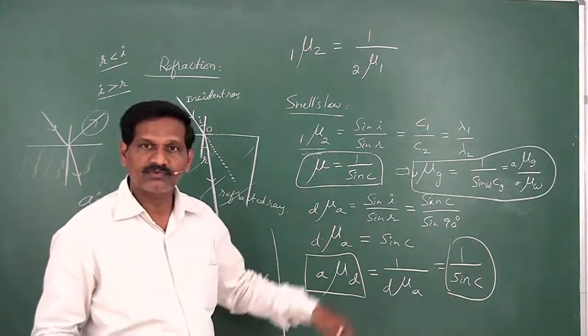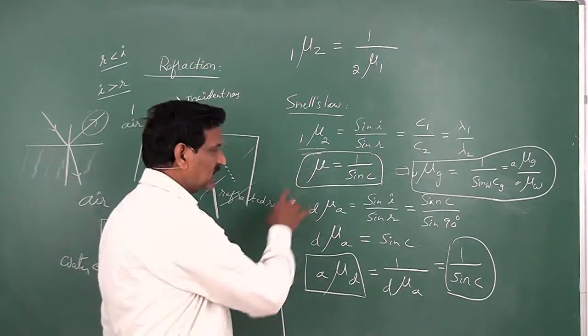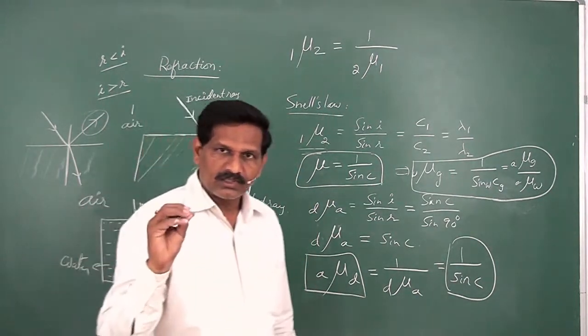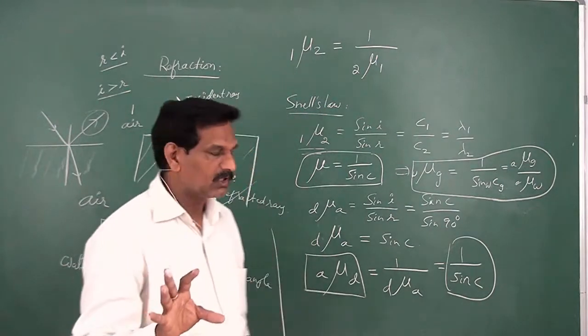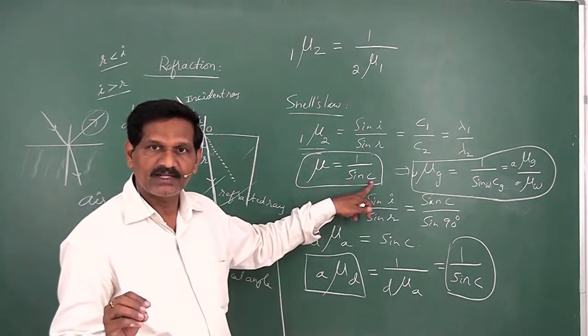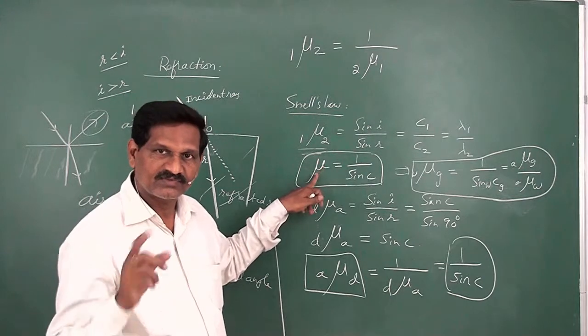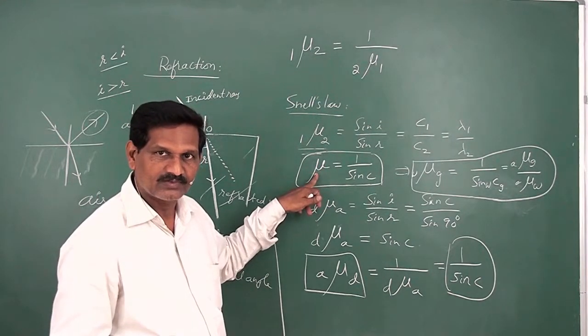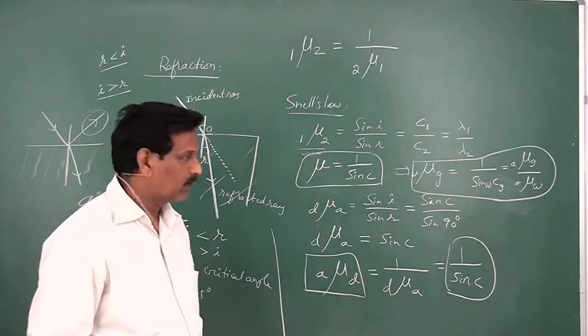And in terms of critical angle, and critical angle is applicable for denser medium only. So if C is the critical angle in the denser medium, then refractive index of that denser medium is defined like this, mu is equal to 1 by sin C.